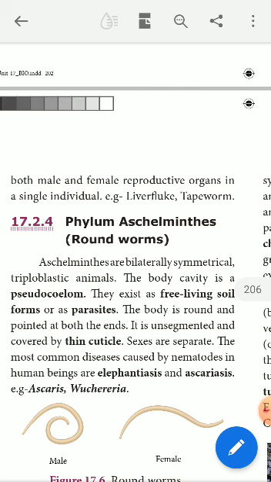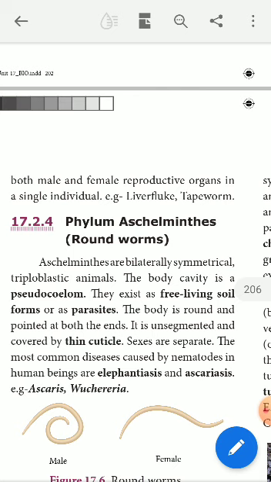The body wall is composed of three layers, so they are called triploblastic animals. The body cavity is a pseudocoelom. You all know that a coelom is a fluid-filled cavity which originates from the mesoderm during embryonic development. Here, the false coelom is not actually developed from the mesoderm. So pseudocoelomates exist as free living soil forms or as parasites.